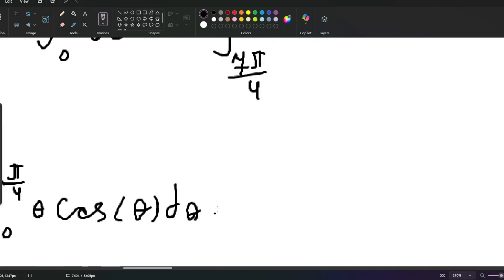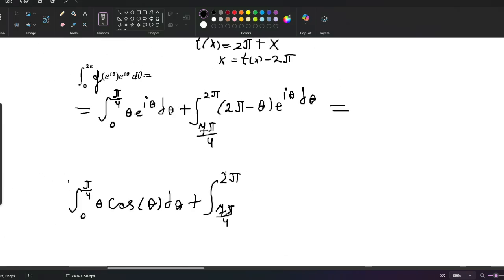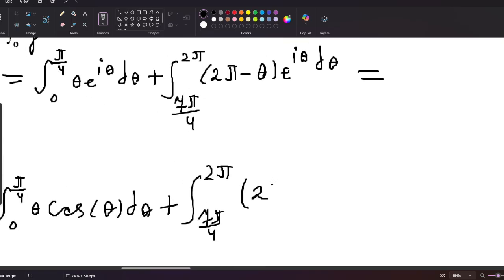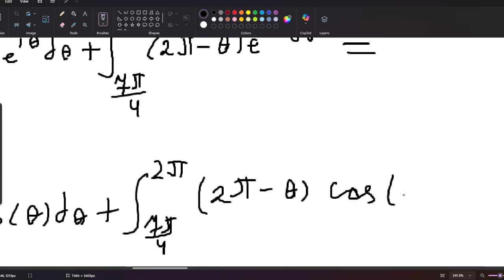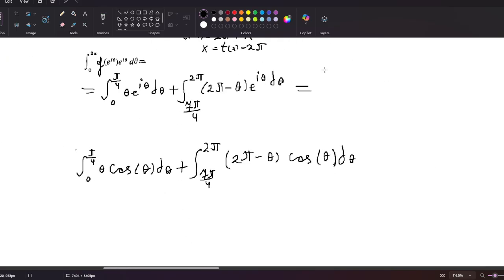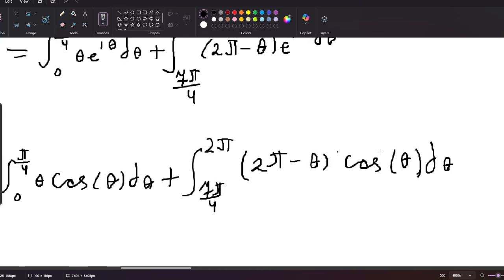Next we're gonna have plus the integral from 7 pi over 4 up to 2 pi of 2 pi minus theta times cosine of theta d theta. Again, we're working with the real part here purely for convenience sake, because what we have to show is that it's not equal to 0, and the real part will be sufficient.